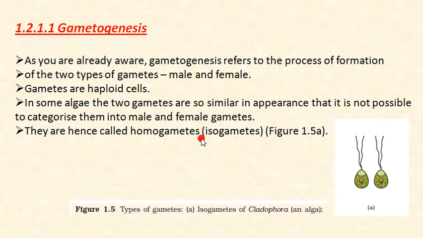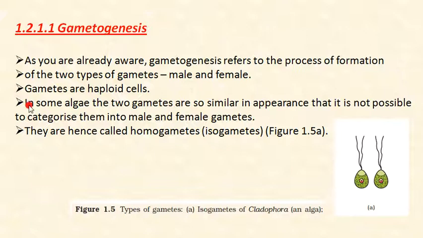Now what is gametogenesis? Gametogenesis is the formation of gametes, male gamete and female gamete. As you are already aware, gametogenesis refers to the process of formation of two types of gametes, male and female. Now, gametes are haploid cells. You should know what is haploid and diploid, because you have already learned it in class 11. That's why I am asking. So what are haploid cells?